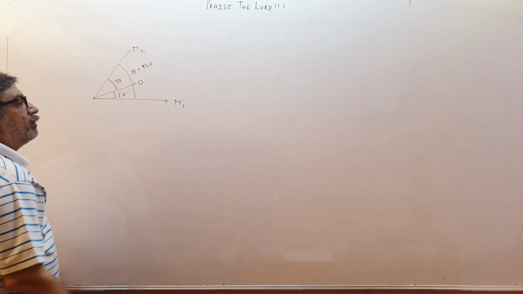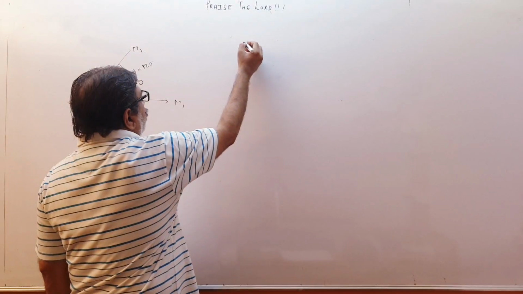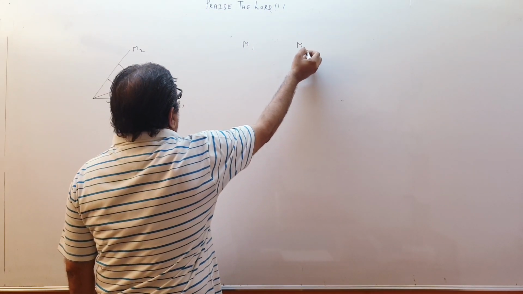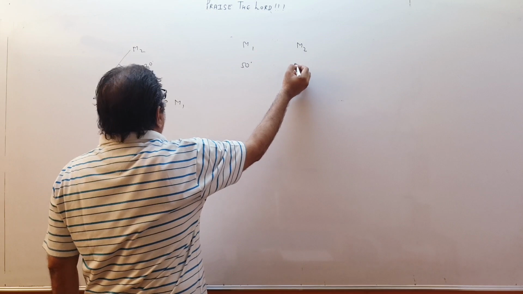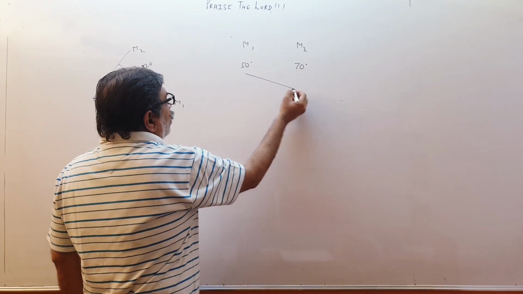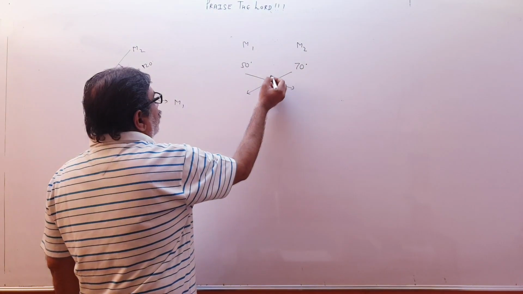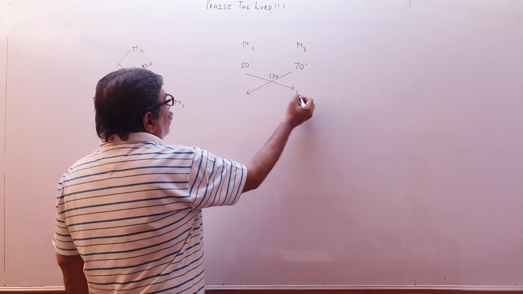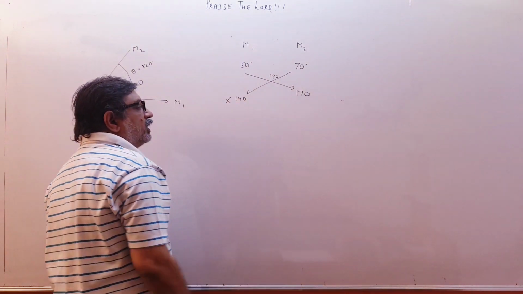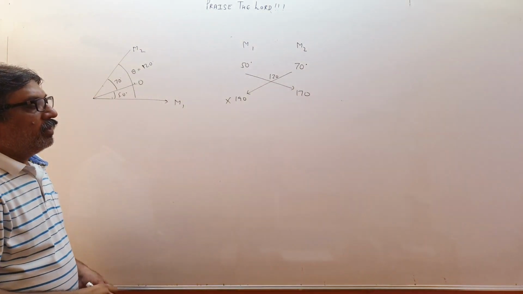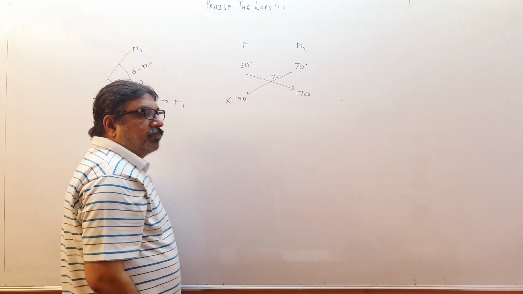If I want to locate the positions, what do I do? M1 and M2. M1 is at how much angle? 50 degree. And this is at 70 degree. We will add how much? 120. 50 plus 120, 170. 70 plus 120, 190. So I don't take this, because it is exceeding 180.